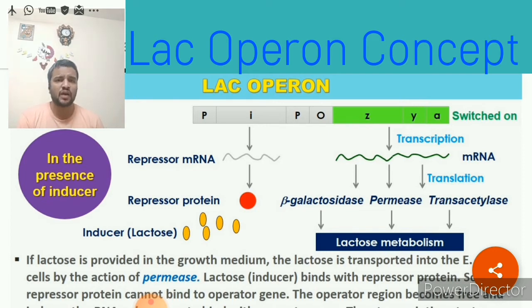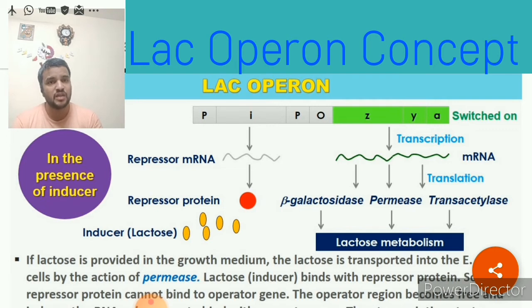The inducer lactose binds to the repressor protein. When the inducer binds to the repressor protein, it cannot bind to the operator gene of the operon. It cannot stop the movement of the RNA polymerase, and RNA polymerase will be active.